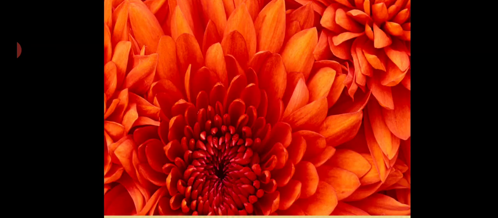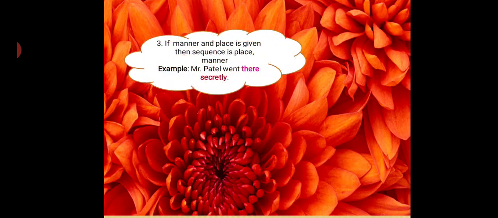Then next, if manner and place are given, then first we will take place and then manner. For example, Mr. Patel went there secretly. So there is place and secretly is manner.